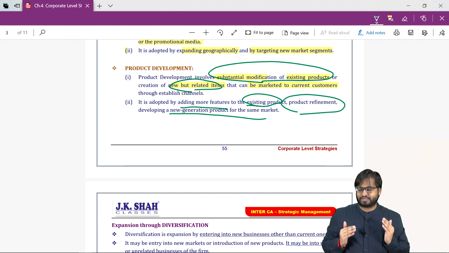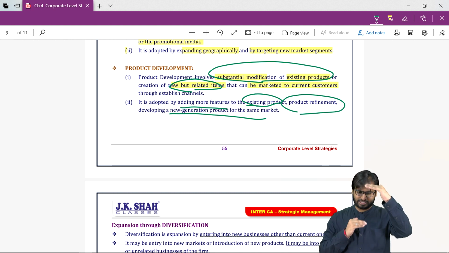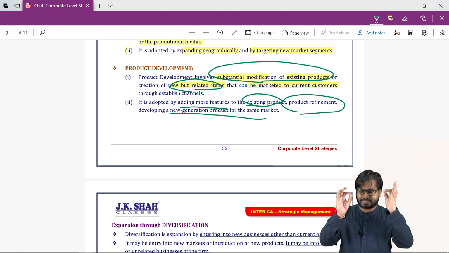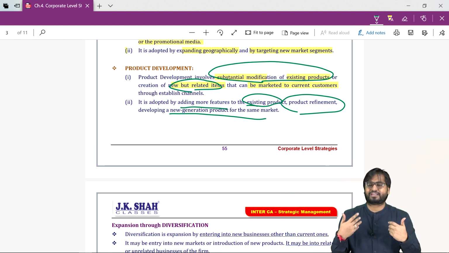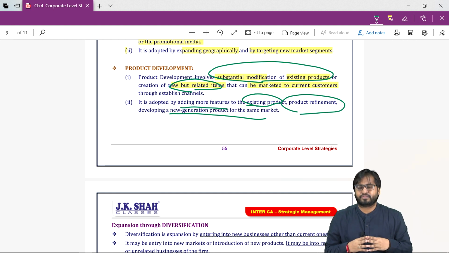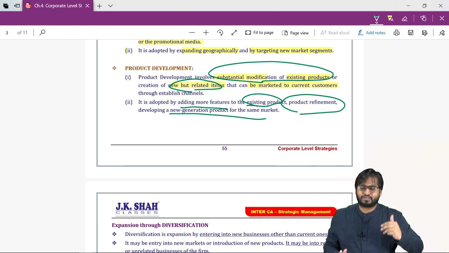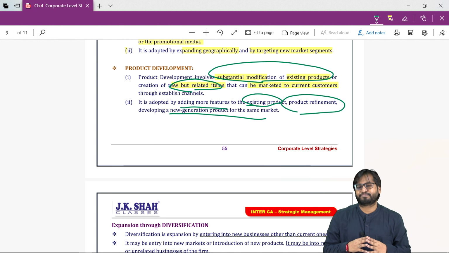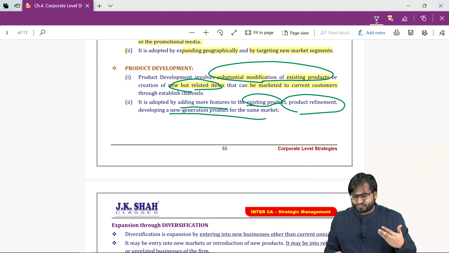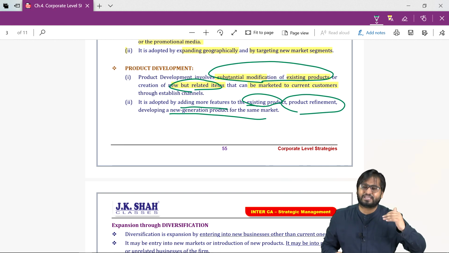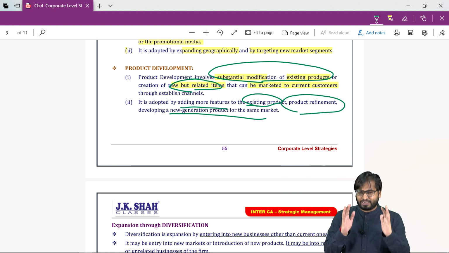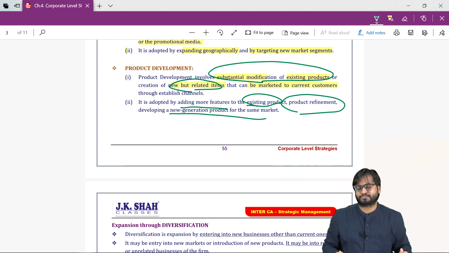So a chain from suppliers to customer. In this chain, suppose we are a car manufacturing company and we buy tires from some other company. If we are Maruti, we are buying tires from, let's say, CEAT, MRF, Michelin. So we are dependent on them for tires.